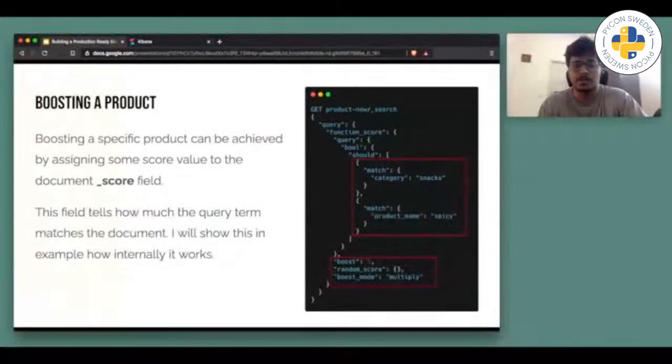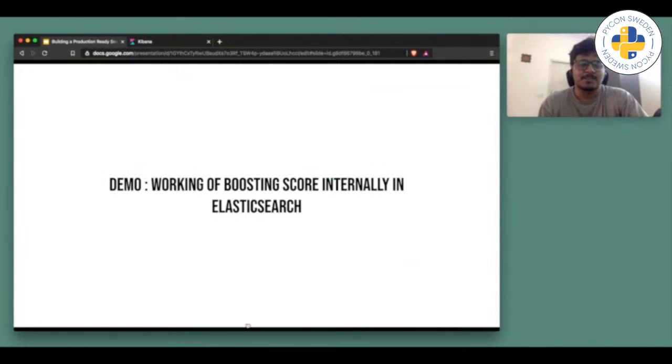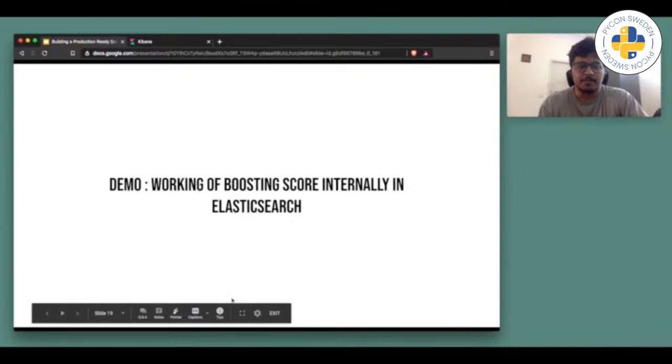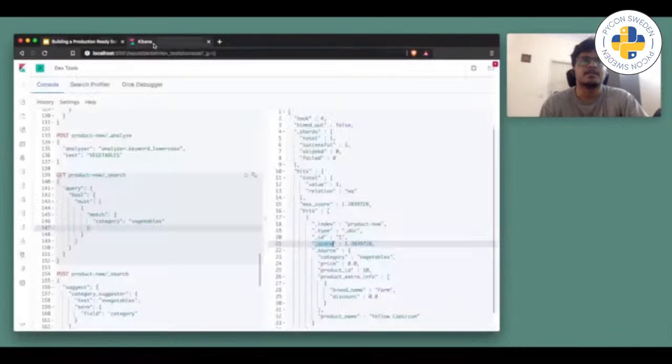For boosting, we always write a raw form of query in Python and pass it by the search method of the Elasticsearch client. There is no such client method, we just write raw queries of boosting in raw form only. Okay, so let me just show you the demo. I guess I'm running out of time.